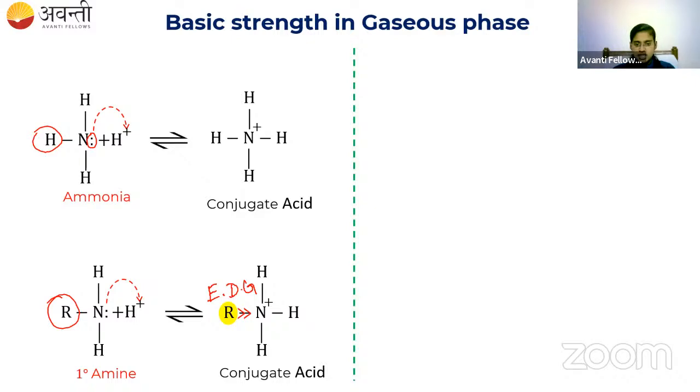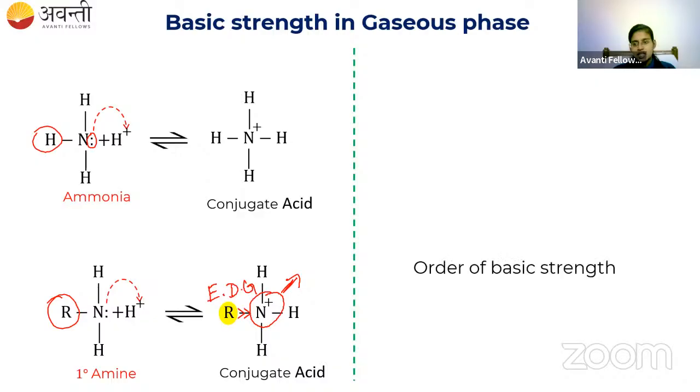Here positively charged means it is electron deficient. The electrons are very few. And next to it, an electron donating group is there. So electron density is already less here, and one person is there to help by giving its electron. So what will happen? The basicity will increase. If a compound is more electron rich, then it is called a strong base.